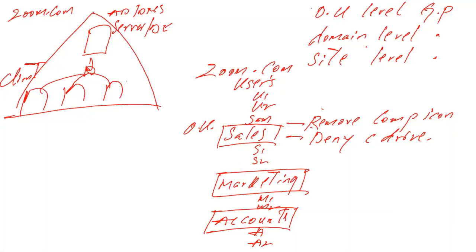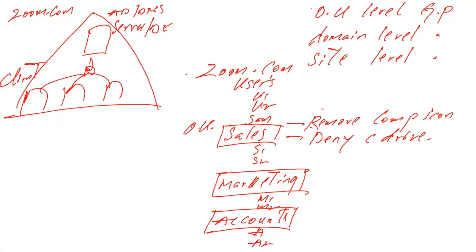If we apply a group policy on the zoom.com domain, this group policy will affect only this domain's users and administrators.